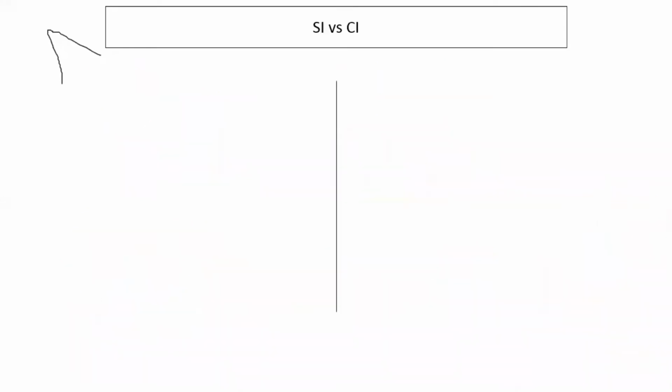Now there are two types of interest. One is called simple interest, and the other one is compound. Simple interest is when I borrow, let's say, rupees 1,000 from a bank, right?